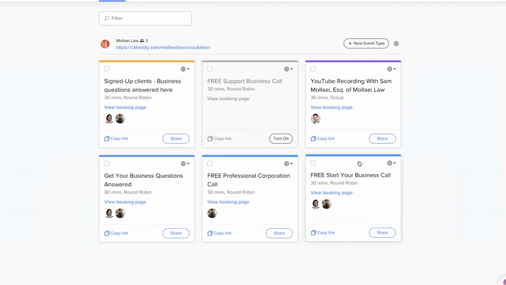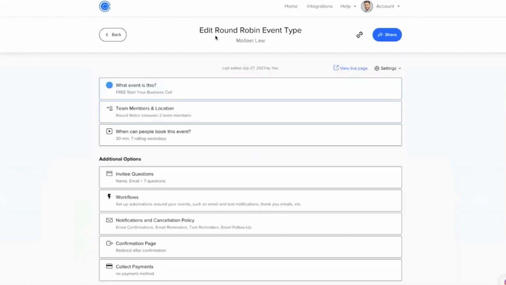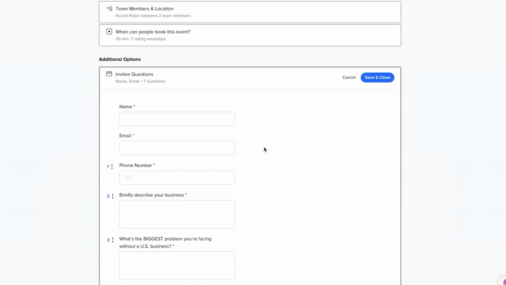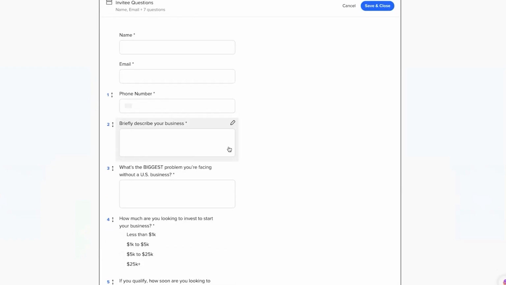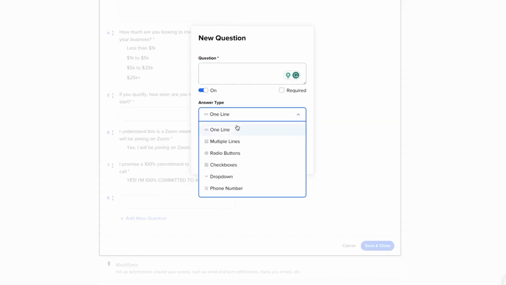For example, when you go to your Calendly and you click on your event, over here under invitee questions, you will see where you can add these questions. This is a very easy way to add those questions. There are different types of questions. There's one-line questions, but the ones that we're going to be mostly using are, because we have multiple choices, radio buttons.